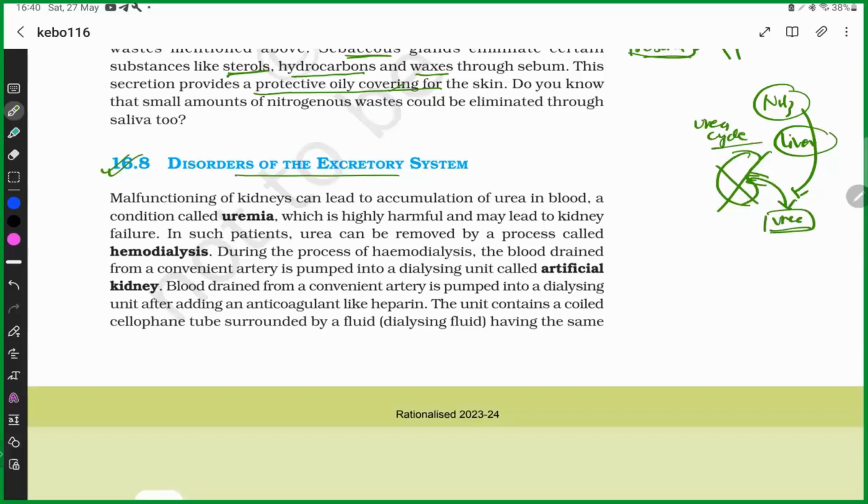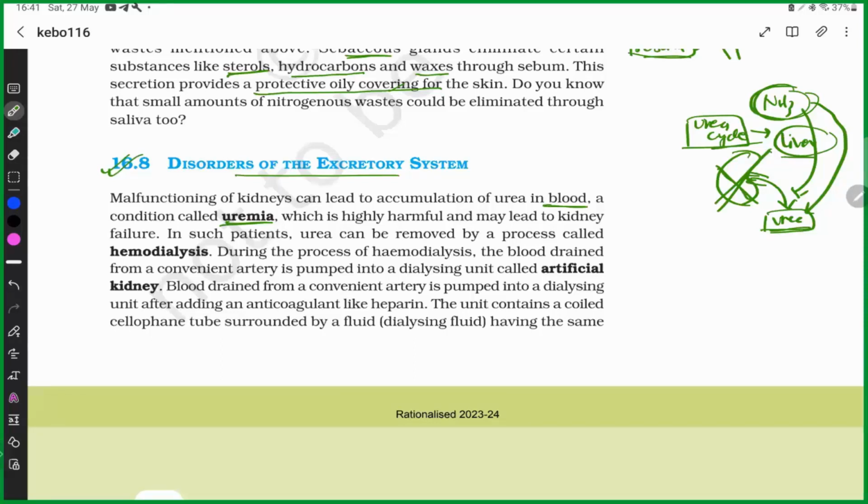You don't need to know about this. Just remember there is a urea cycle occurring in the liver, which helps in converting NH3 into urea. Okay. So if the kidney is not functioning, urea is accumulated in the blood, which is known as uremia. In such a condition, we have to remove the urea from the patient's blood. First the patient is admitted to the hospital. So how are we going to eliminate this urea?